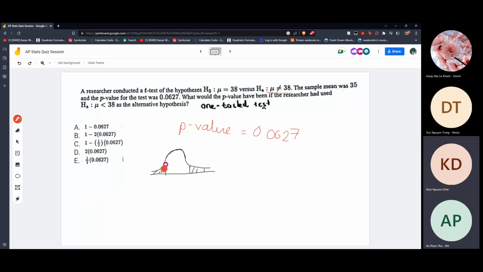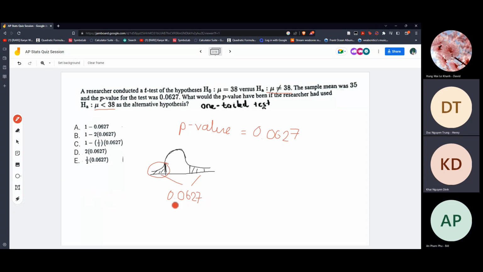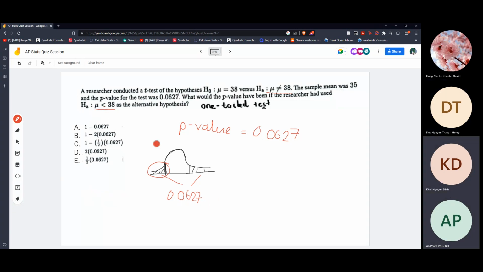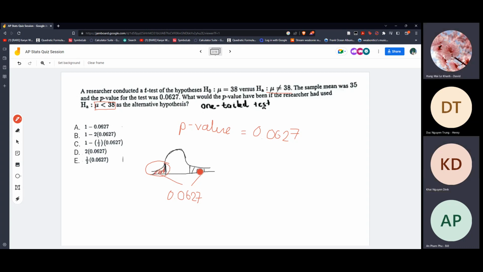And so we want to calculate the left side, right? Both of them are equal to 0.06627. Now we only want to calculate the one tail, which is only the less than side. It's not a matter of less than or greater than, because we're focusing on the area.